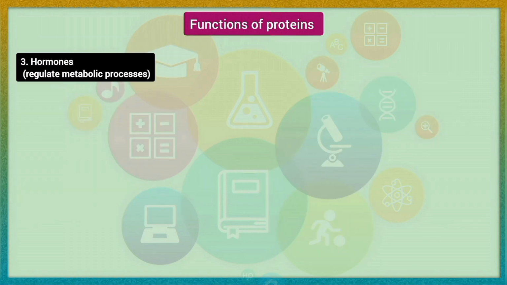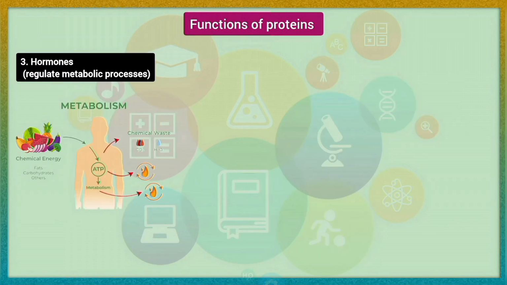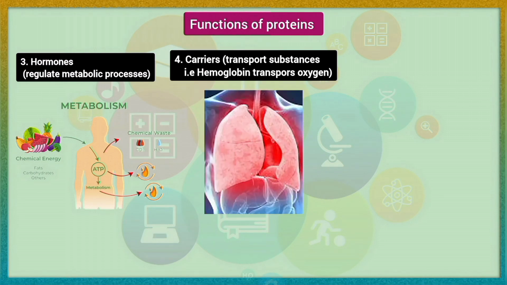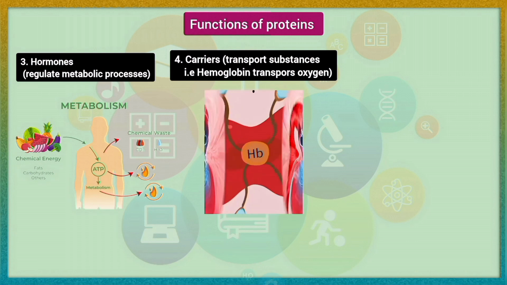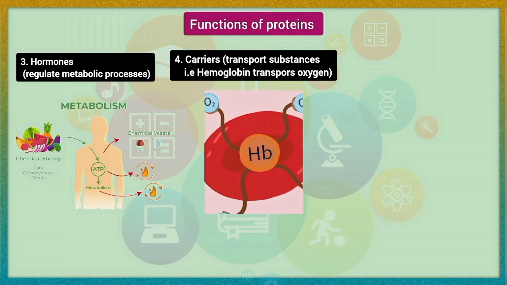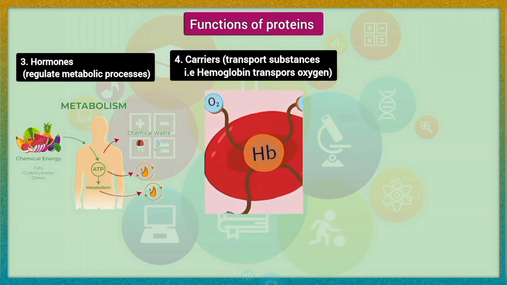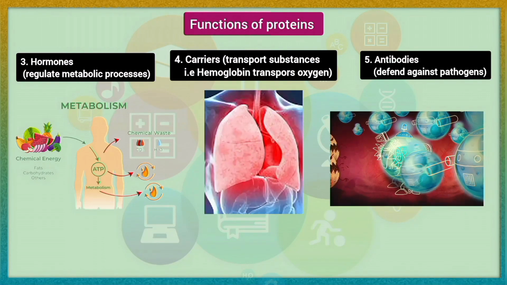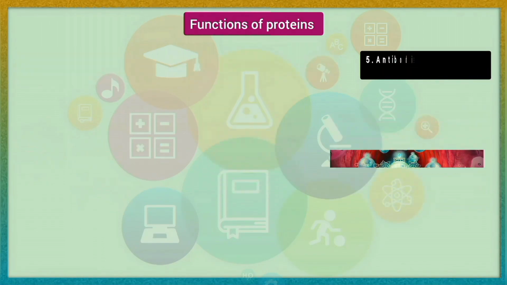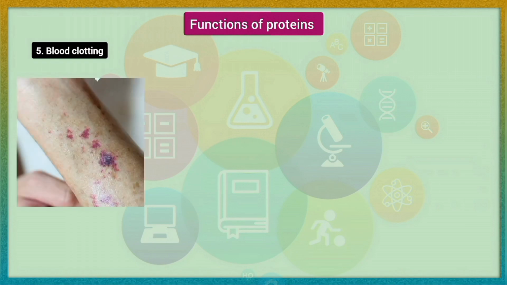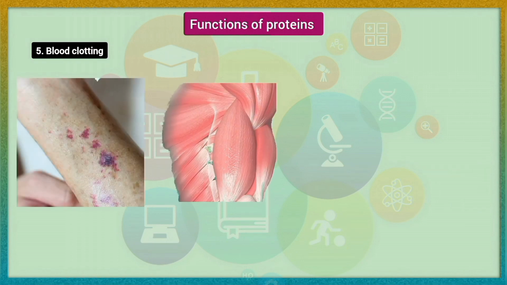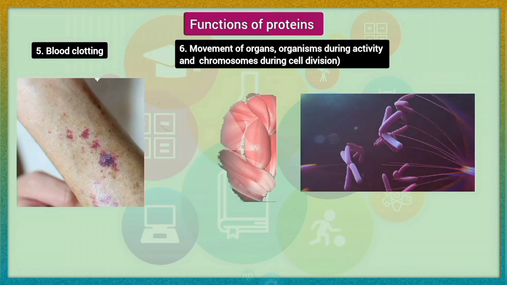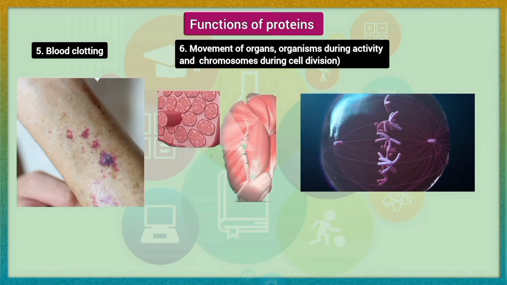As hormones, proteins regulate metabolic processes. Some proteins, for example, hemoglobin, work as carriers and transport specific substances such as oxygen, lipids, metal ions, etc. Some proteins, called antibodies, defend the body against pathogens. Blood clotting proteins prevent the loss of blood from the body after an injury. Movement of organs and organisms, and movement of chromosomes during anaphase of cell division, are caused by proteins.